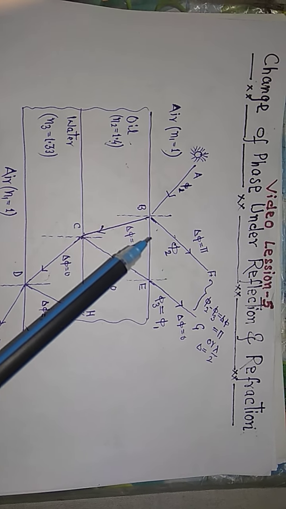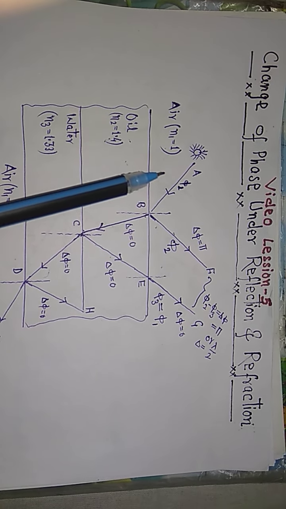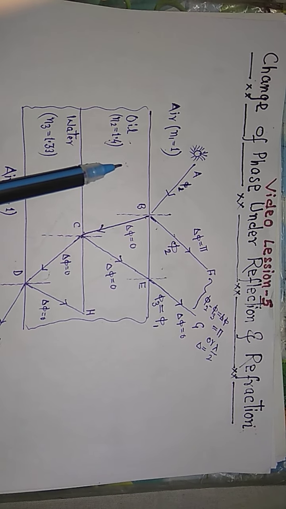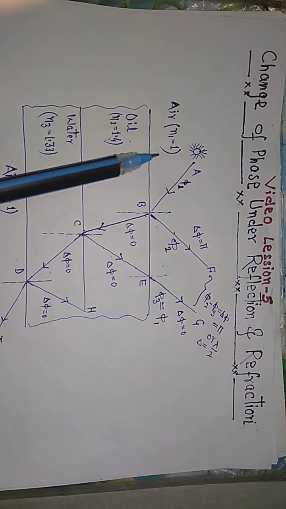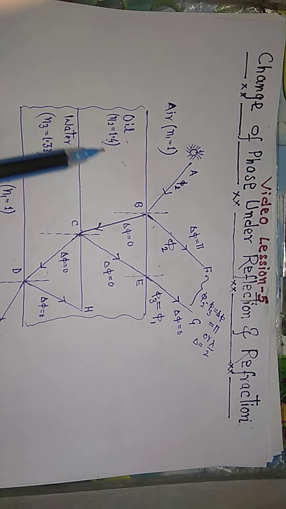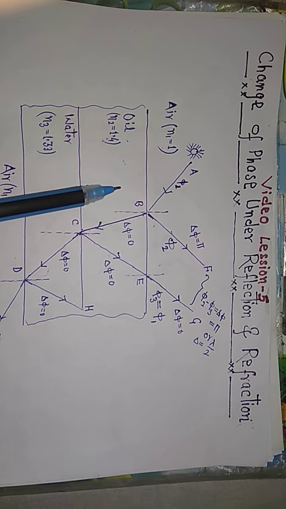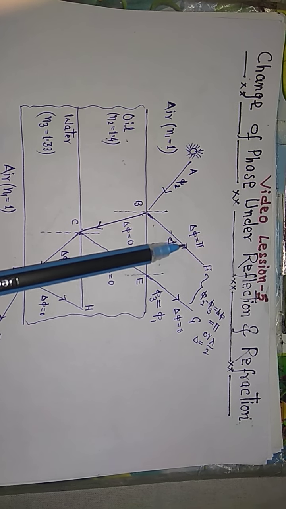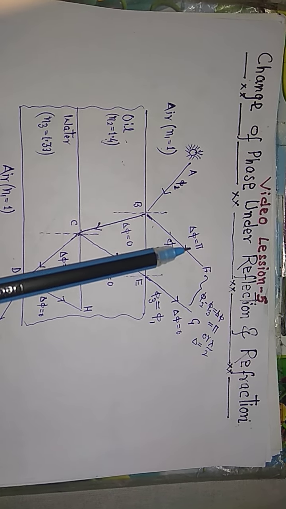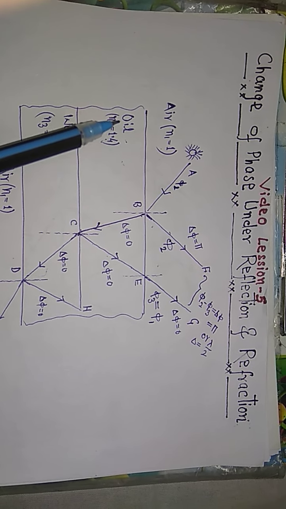Here this is the rare medium and this is the denser medium. Okay, so the rule is that when the light is reflected from rare to denser, there is a change of phase of pi. Okay, the wave is inverted basically.